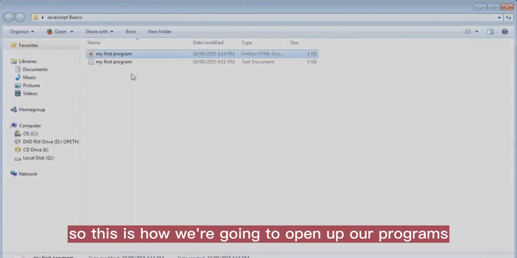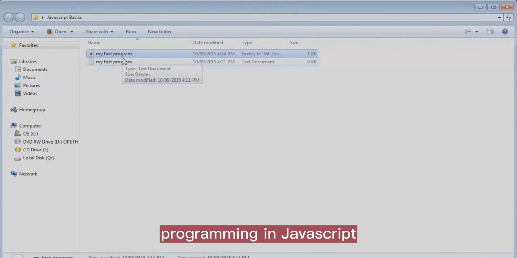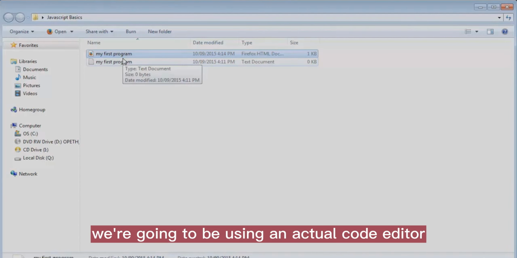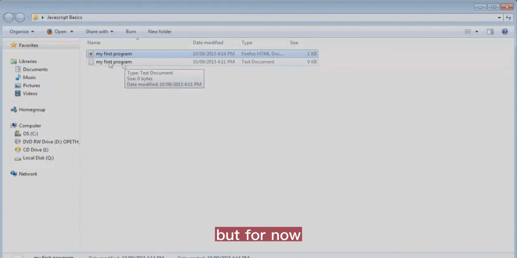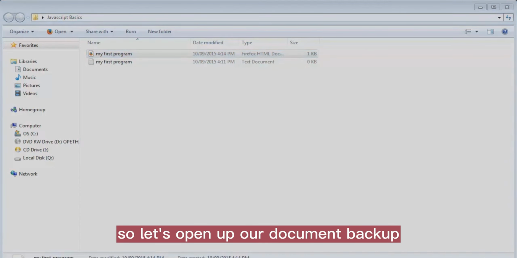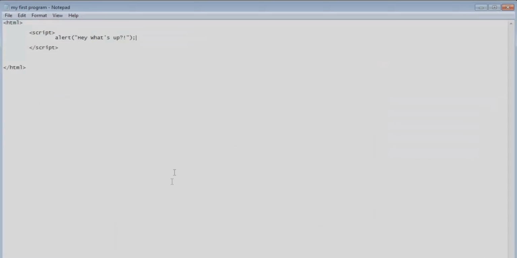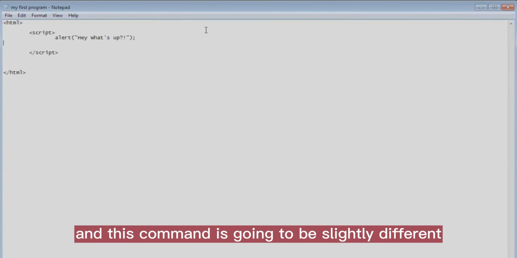So this is how we're going to open up our programs, and as we get more familiar with programming in JavaScript, we're going to be using an actual code editor, and that's what we're going to cover later on. But for now, we're just going to be using Notepad for this lesson. So let's open up our document back up. And in this document, we're going to write another command. And this command is going to be slightly different.